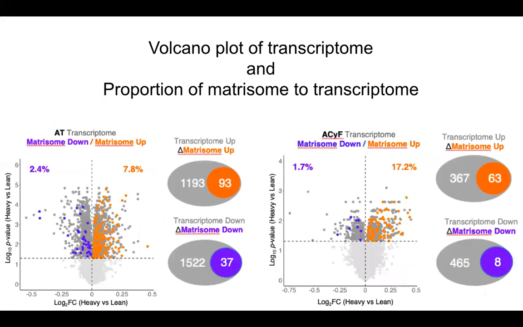So with our results of delta values, we generated volcano plots of the whole transcriptome to determine how much of all gene alterations were from the matrisome. And what we found was that the changes in the matrisome makes up approximately 10 to 15% of overall changes of the transcriptome.